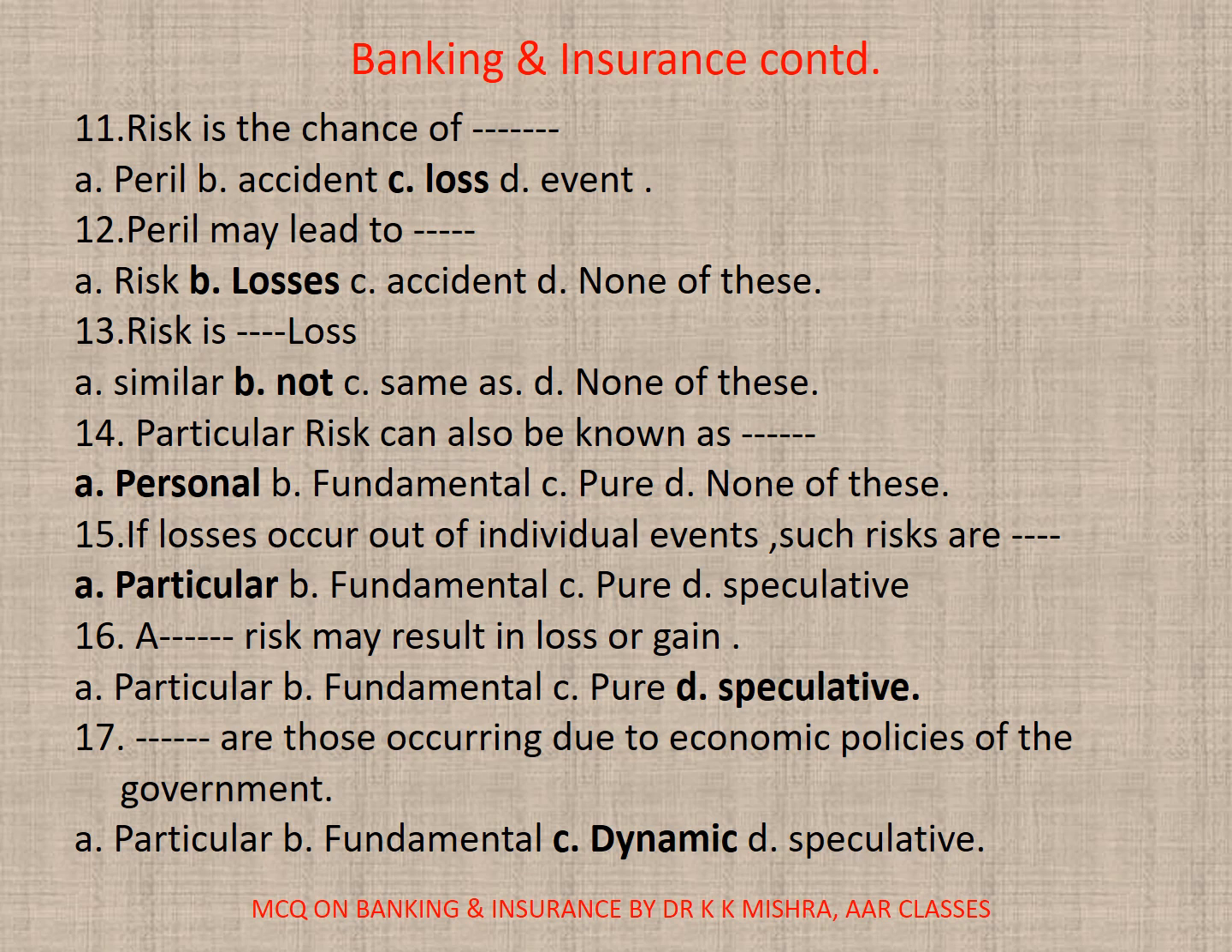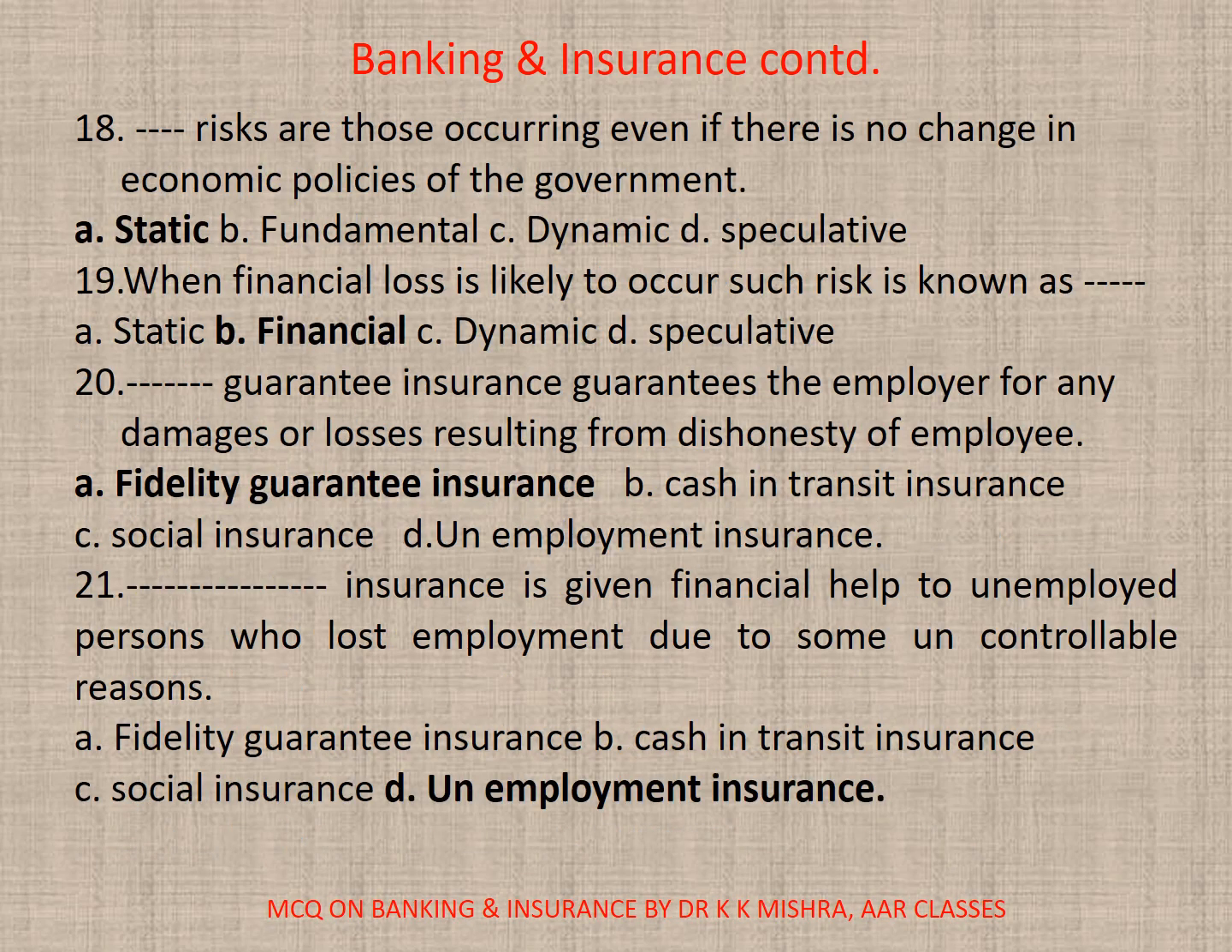Speculative. 17. Dash are those occurring due to economic policies of the government. A. Particular, B. Fundamental, C. Dynamic, D. Speculative. Correct option is C. Dynamic. 18. Dash risks are those occurring even if there is no change in economic policies of the government. A. Static, B. Fundamental, C. Dynamic, D. Speculative. Correct option is A.